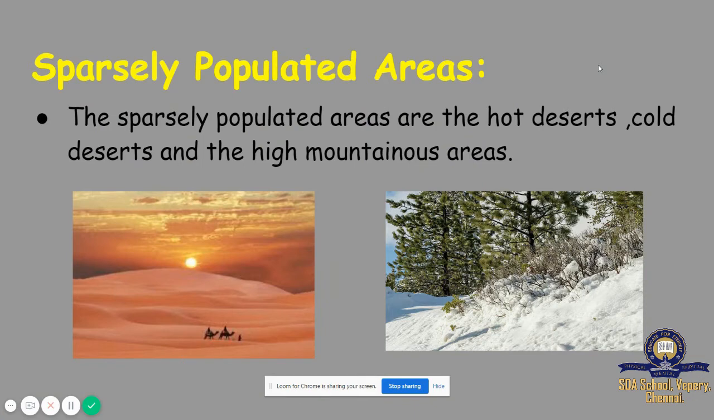Now, we are going to see sparsely populated areas. The sparsely populated areas are the hot deserts, cold deserts, and high mountain areas. In the first image you can see a hot desert, and in the next image a cold desert. In these deserts, the population is very low.